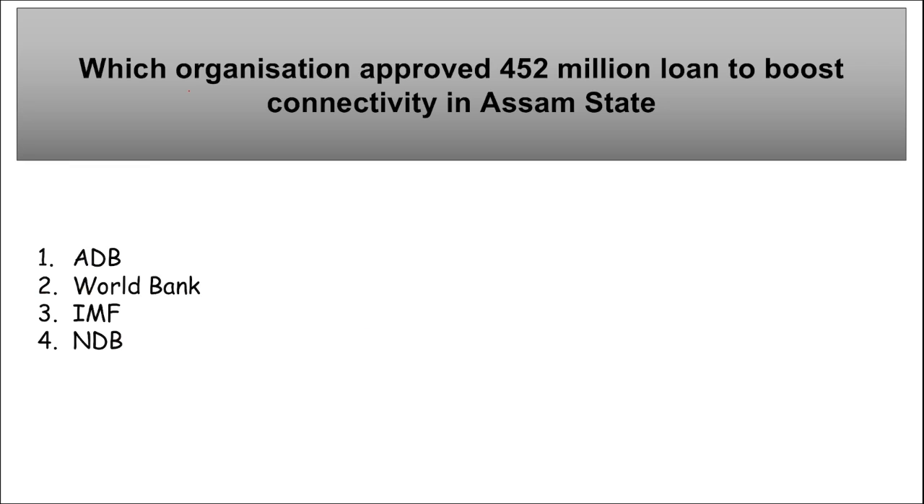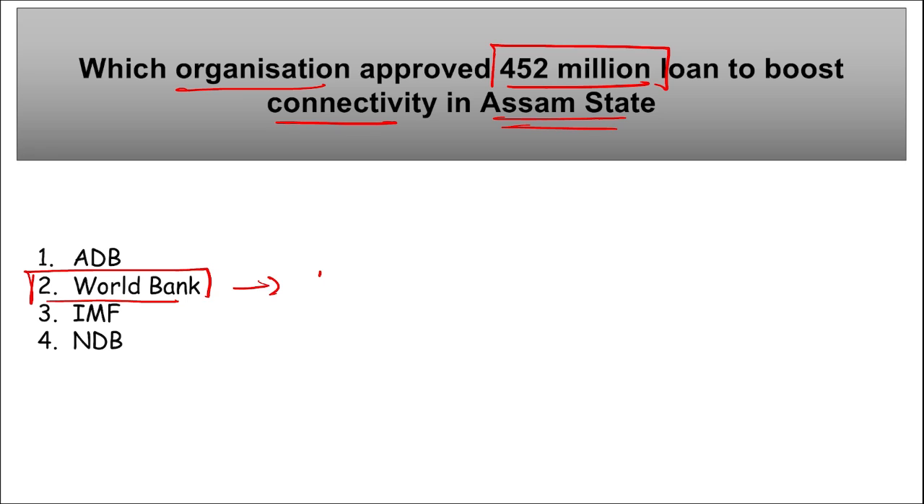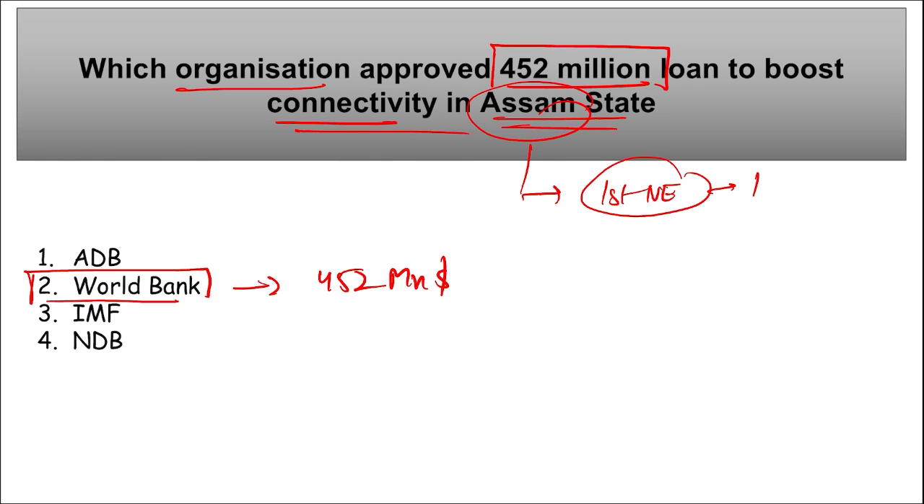Next, which organization approved a $452 million loan to boost connectivity in Assam state? It is the World Bank. The World Bank has approved a $452 million loan agreement to boost connectivity in the Assam state. And we have seen Assam is the first state of Northeast India where the first semiconductor manufacturing facility will be set up.